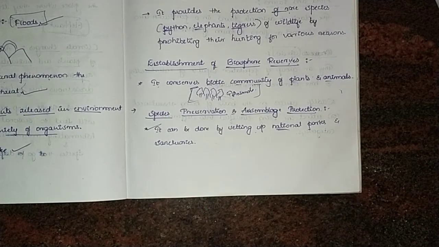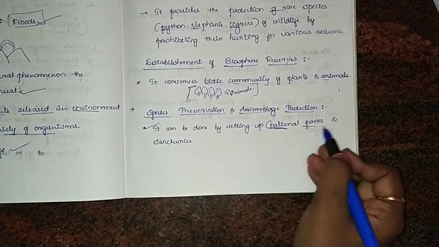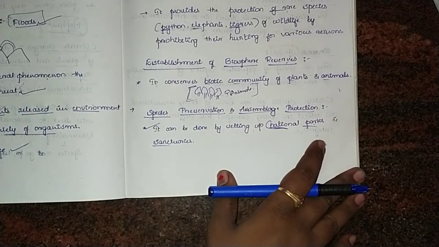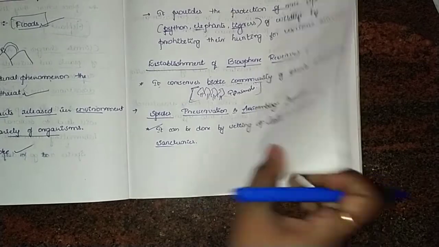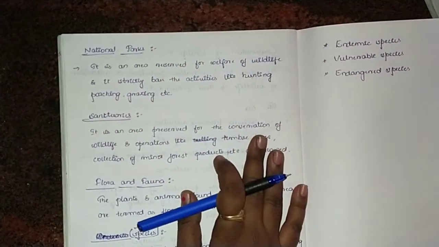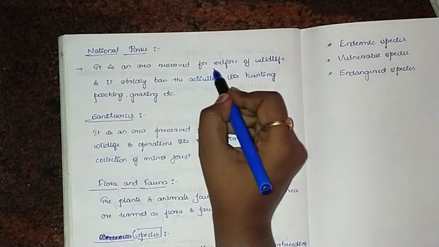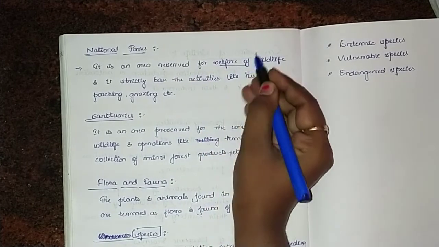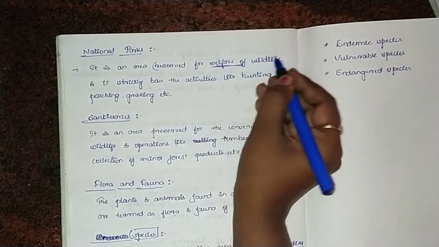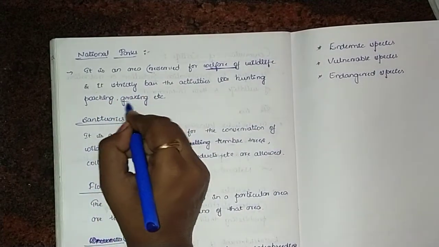We have set up a certain idea with national parks and sanctuaries like this. Species preservation and assemblage protection. And then we have the national parks. National parks, it is an area reserved for welfare of wildlife, and it strictly bans activities like hunting, poaching and grazing.